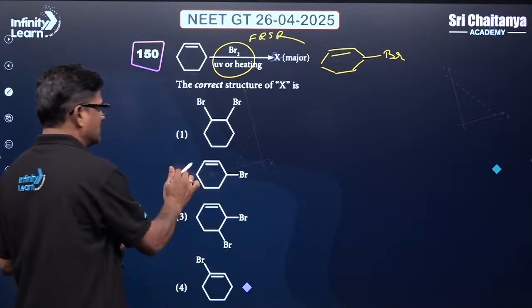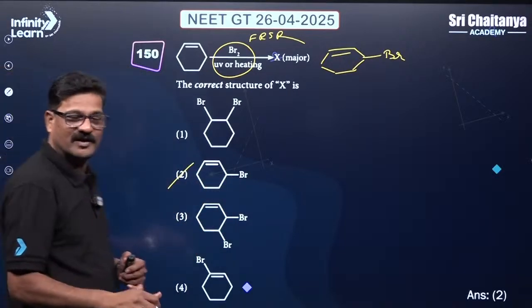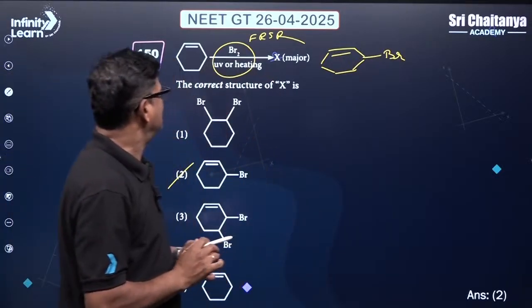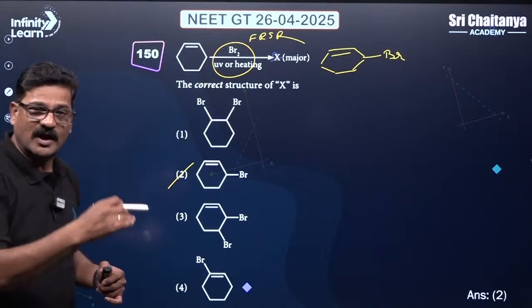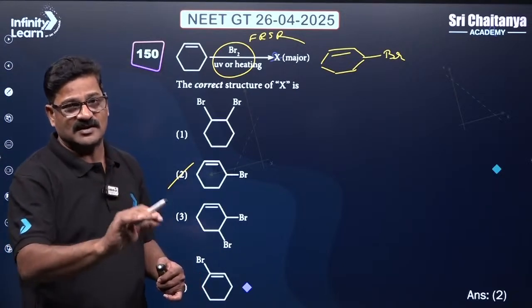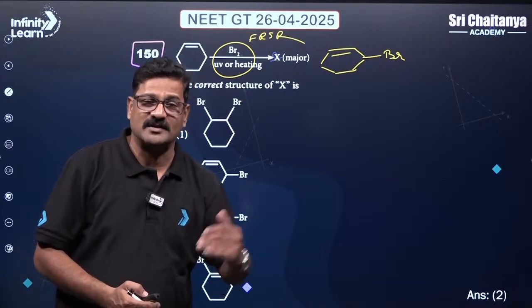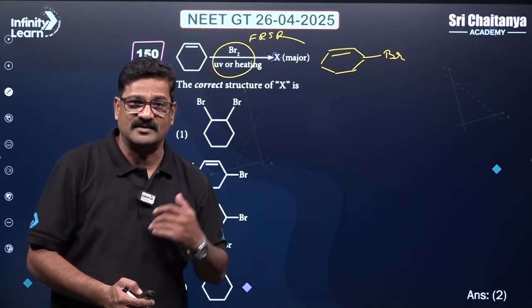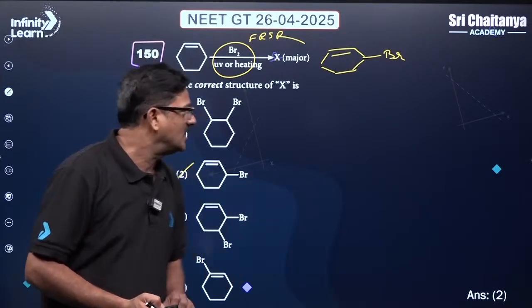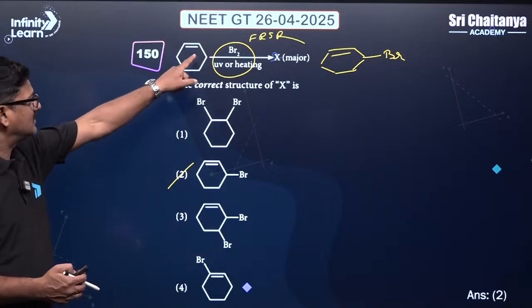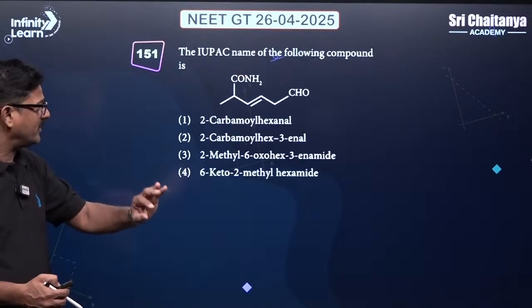So my answer for this question is going to be 2. In free radical substitution, one hydrogen is replaced with one halogen atom. Ease of replacement: benzylic hydrogen is more than allylic hydrogen, is more than tertiary hydrogen, is more than secondary, than primary. So you have to follow that. Here the allylic hydrogen is brominated.